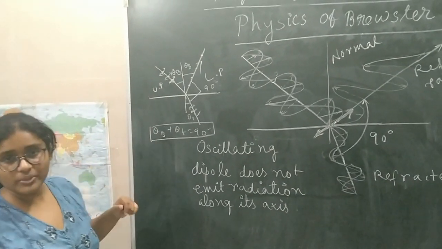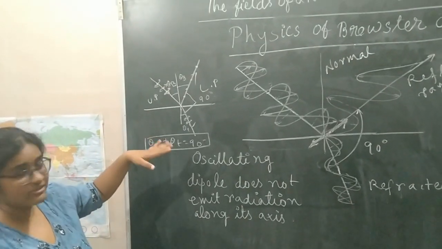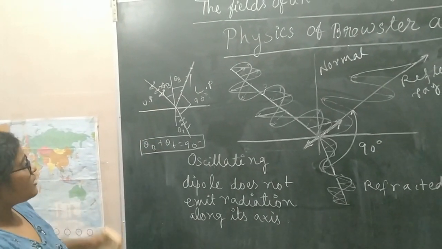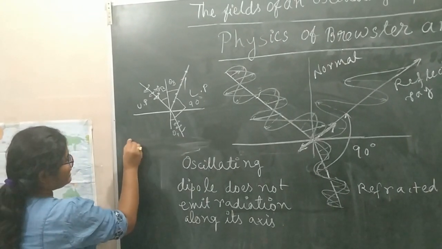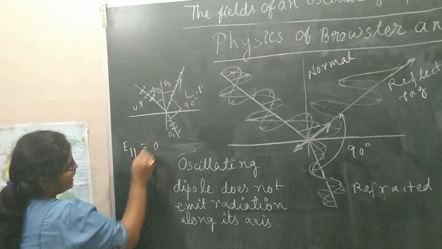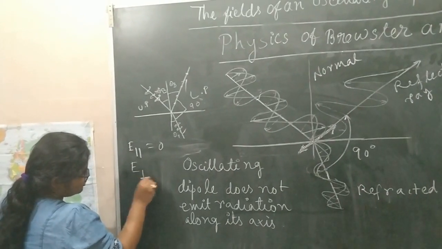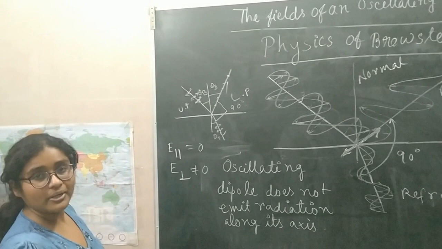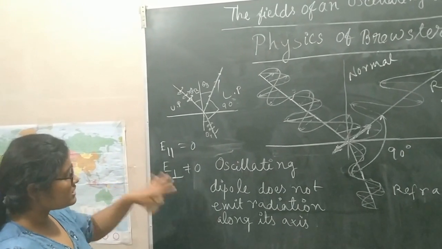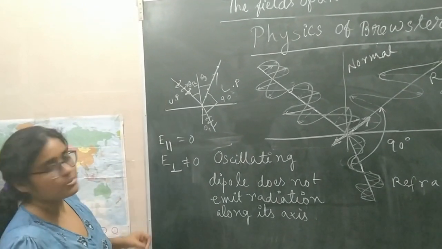Okay, so why is it happening that at Brewster angle we only get the electric field that is perpendicular to the plane of incidence, and no electric field parallel to the plane of incidence? From Fresnel's law we have also explained that at Brewster angle E parallel will be 0, and only the non-zero E perpendicular term of the electric field will remain. So what is the physics behind it? What is happening at the Brewster angle?